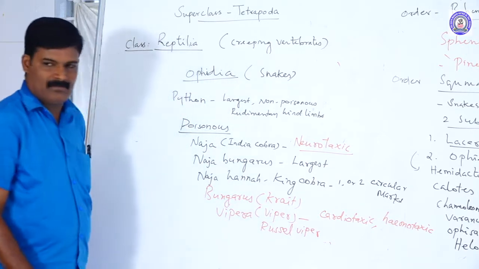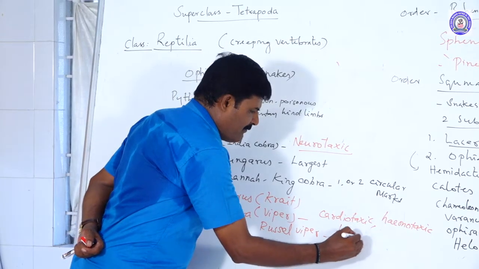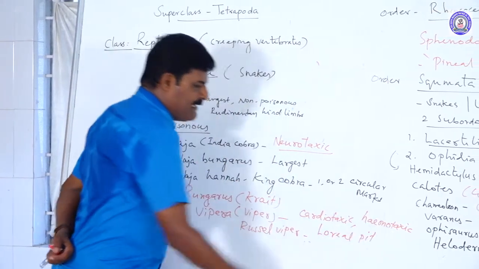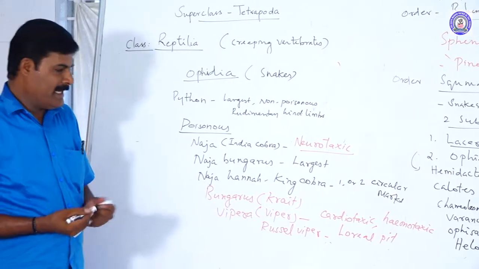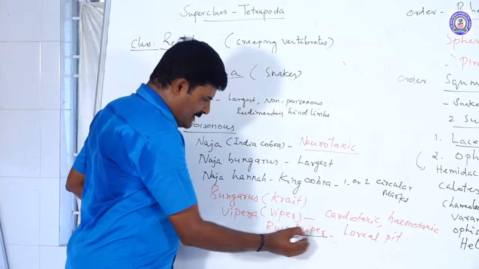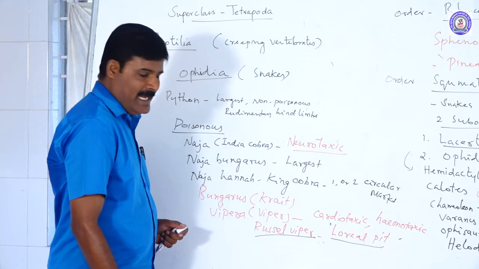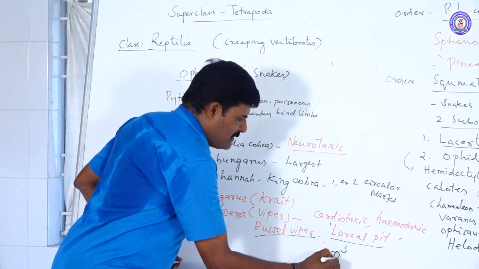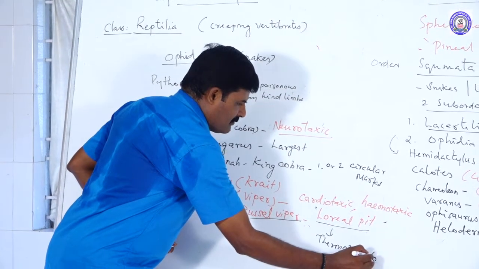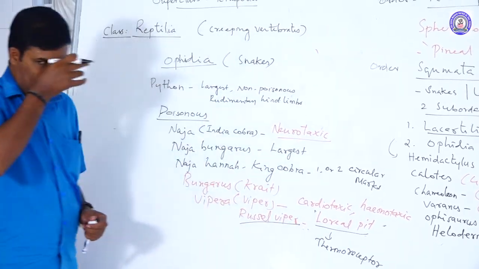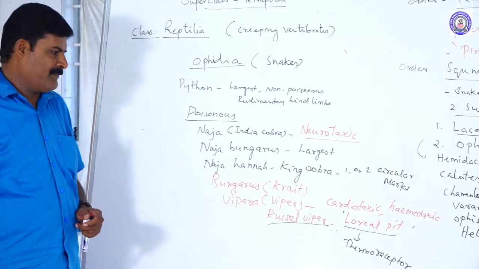Russell's viper has a loreal pit on its head, and there is a V mark on its head. The loreal pit is a special structure that acts as a thermoreceptor, sensing body temperature.